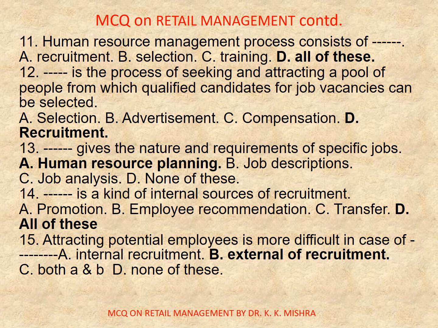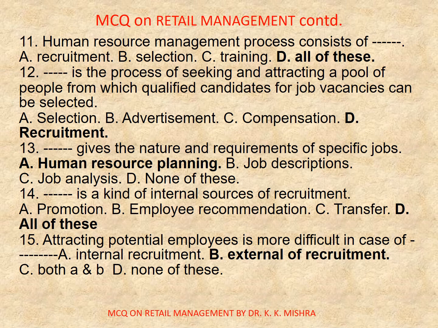Question number 12. Dash is the process of seeking and attracting a pool of people from which qualified candidates for job vacancies can be selected. A. Selection, B. Advertisement, C. Compensation, D. Recruitment. Correct option is D. Recruitment. Question number 13. Dash gives the nature and requirements of specific jobs: A. Human resource planning, B. Job descriptions, C. Job analysis, D. None of these. Correct option is A. Human resource planning.